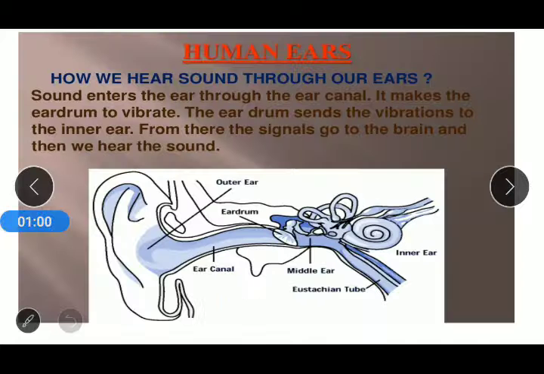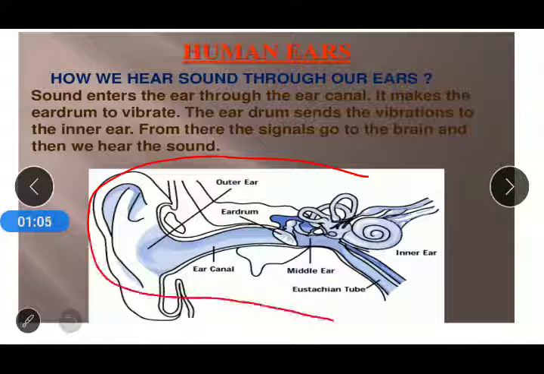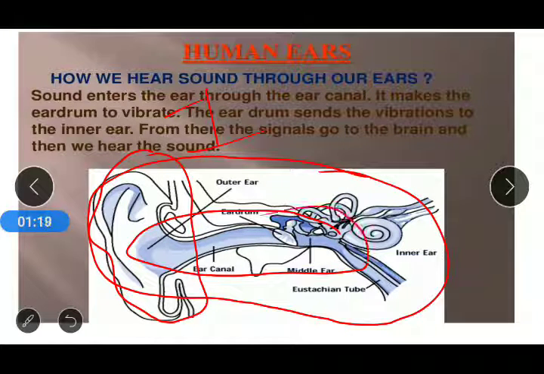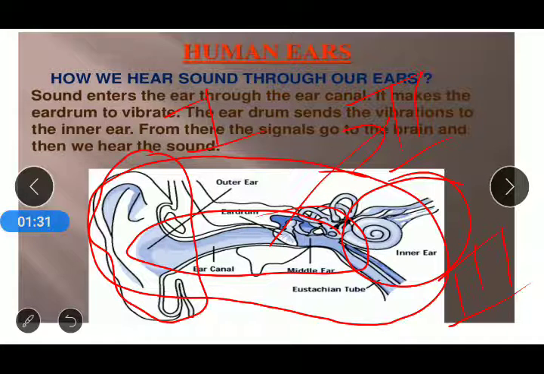If we go through the structure of the ear, this is the structure of an ear. The ear can be divided into three parts. The first part is called the outer ear. Then there is the middle ear, which is the second part, and the third part is called the inner ear. That means the ear is divided into three parts: outer ear, middle ear, and inner ear.